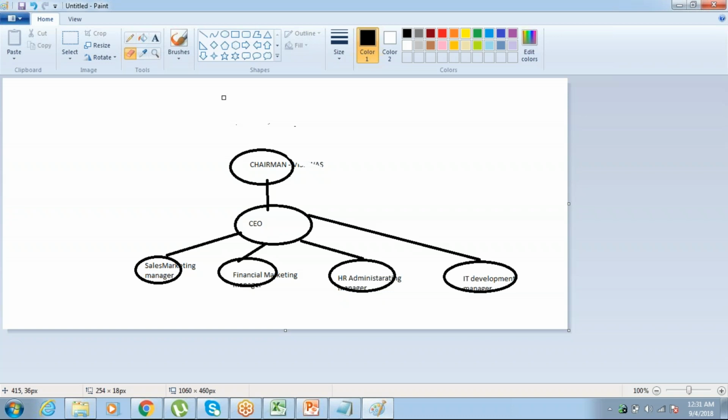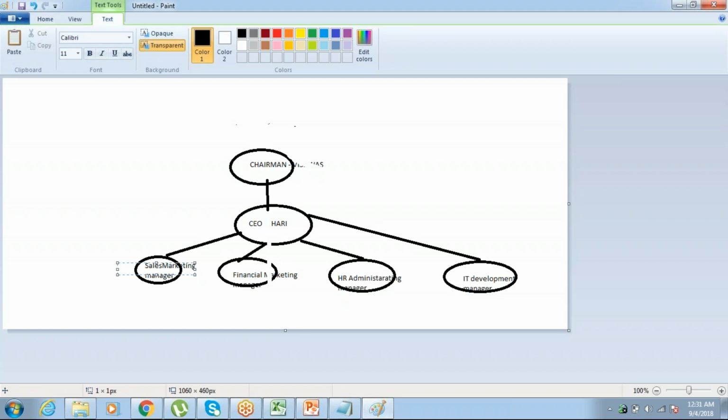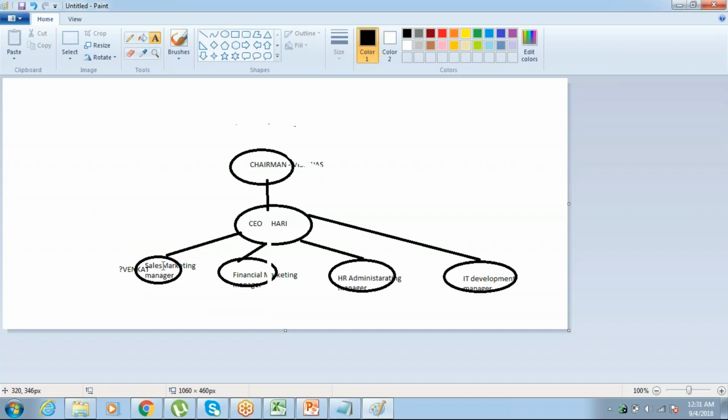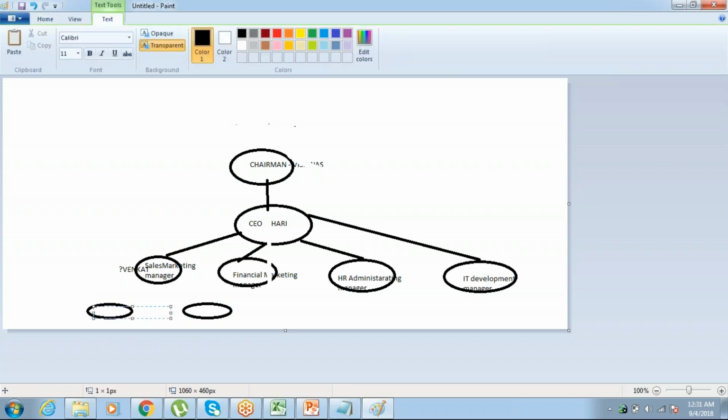Okay, now these are the organizations. See, chairman is a role. In the chairman role, I have to hire someone, right? I'll hire Vishwa. The CEO has to hire some other person, let's give Venkat. Under the sales marketing manager, let's take that I have two more. So in this way, you will have many people under your topmost supervisory organization. This is how you will be creating your organization structure.